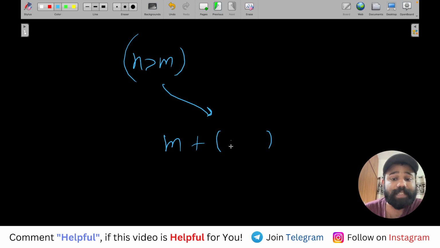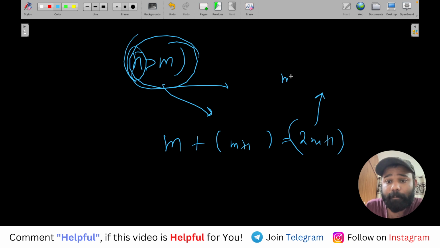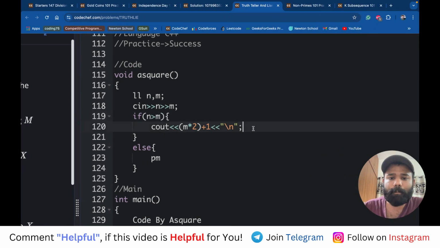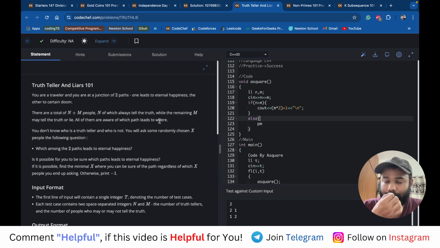There should be at least m plus 1 true people, और वो होंगे because जो आपका n है वो m से बड़ा है. तो टोटल नंबर ऑफ मिनिमम x जो आपका है वो 2m plus 1 होना चाहिए, क्योंकि even in this 2m plus 1, in the worst case if m lie people or m false people come, still you will be having m plus 1 true people, right? So the answer is 2m plus 1, right? This is how we are solving this third problem called truth teller and liars, right?